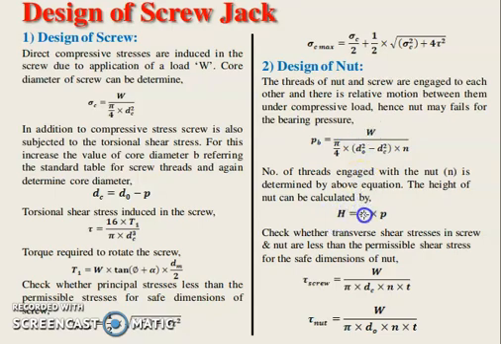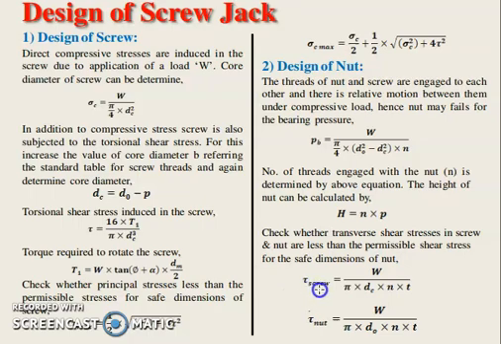H is equal to n into p, where p is the pitch and n is the number of threads. H is the height of nut. Check whether transverse shear stress in screw and nut are less than the permissible shear stress for the safe dimension of nut.